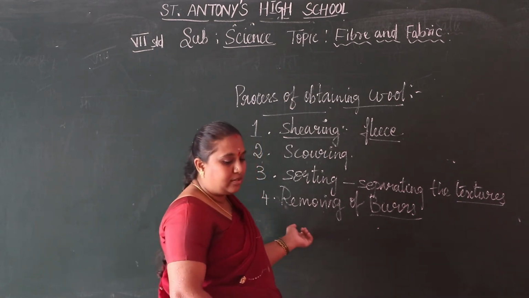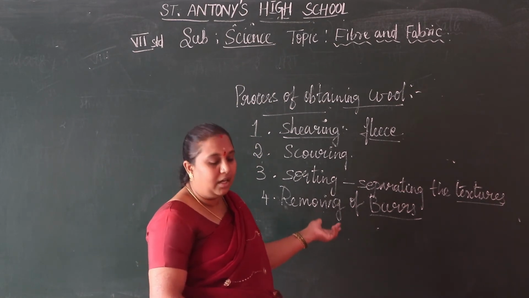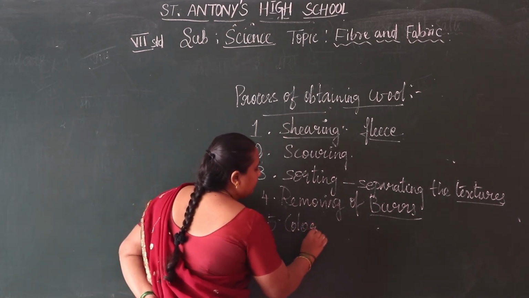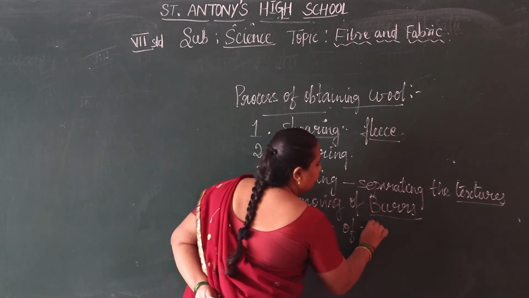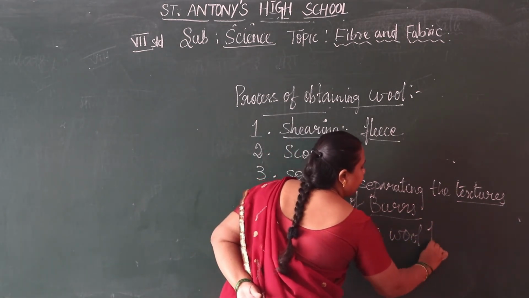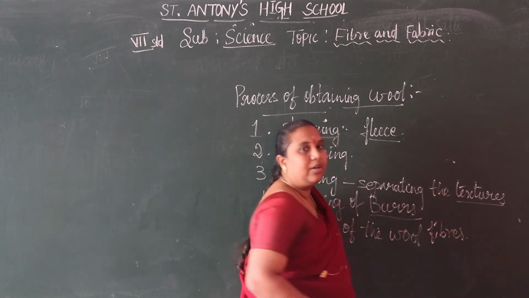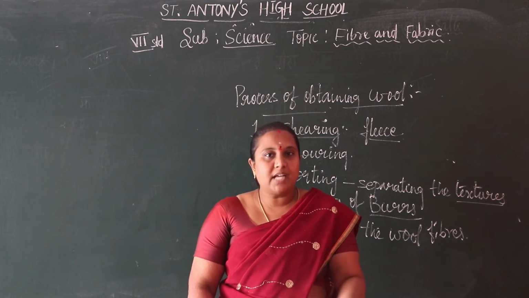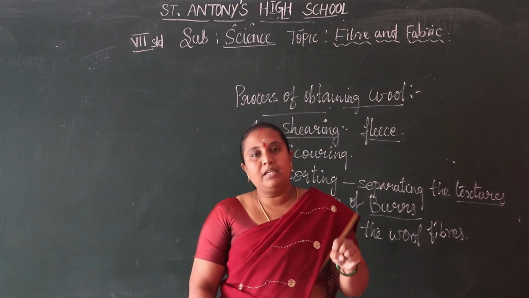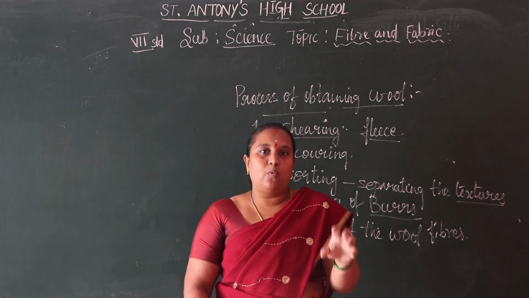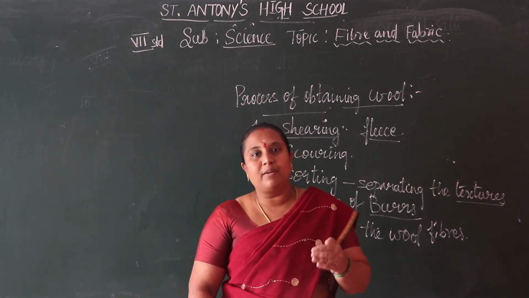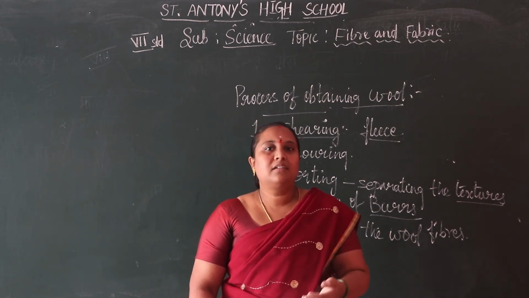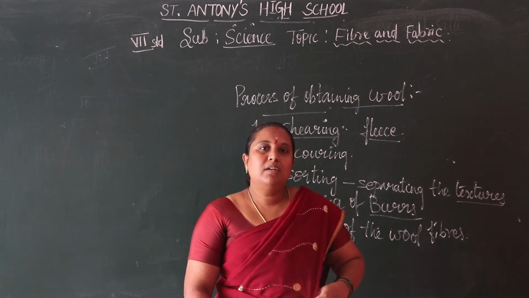And then the next process is coloring of the wool fibers. This we can say is dyeing. You all know we can dye colors. When we buy new clothes and wash them the first time, some color comes out of them.